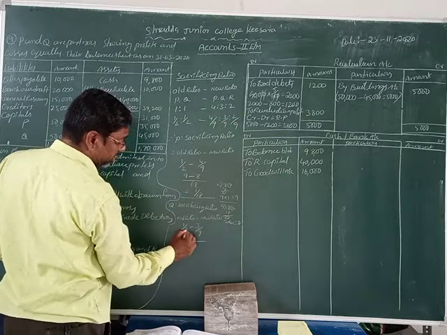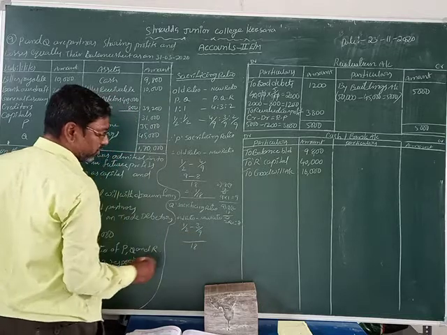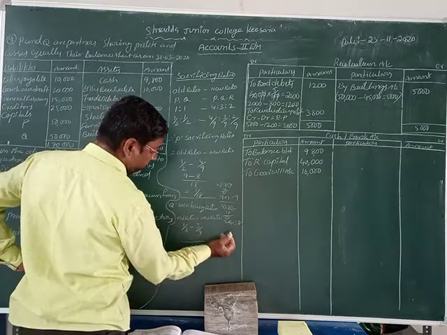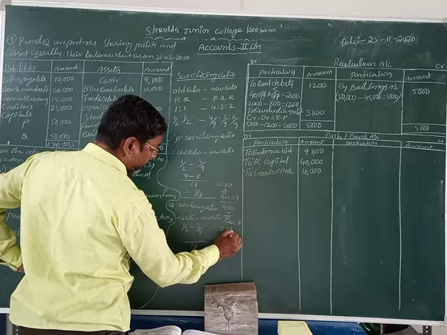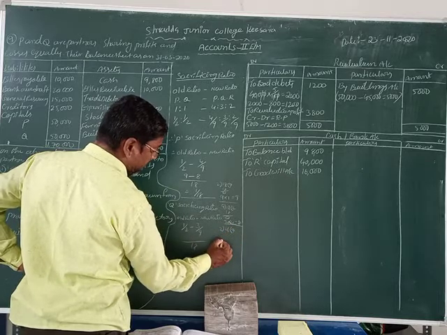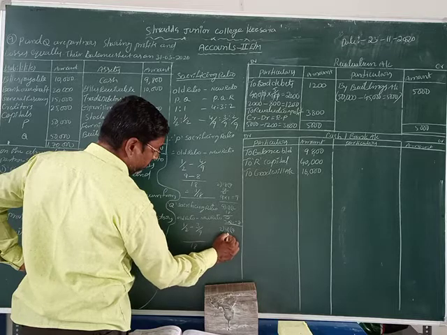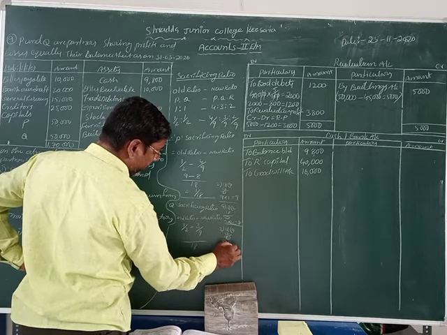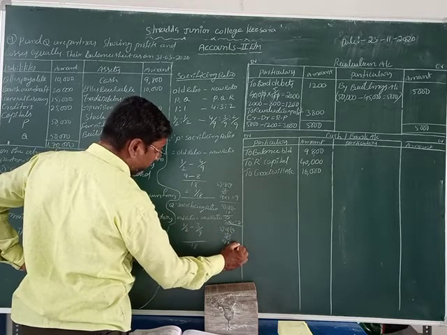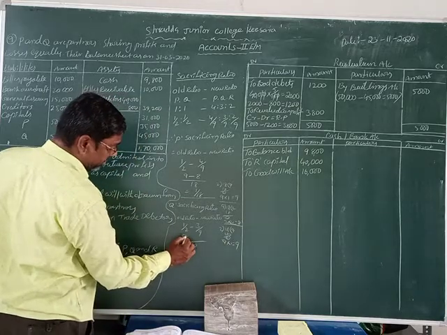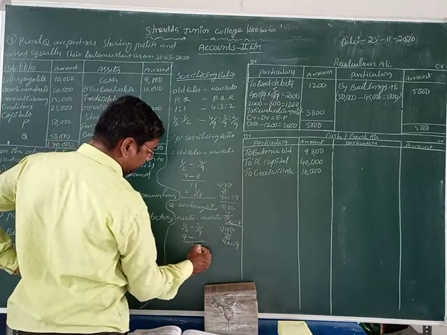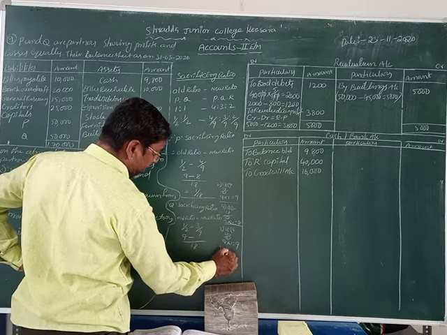We take 9 2s are 18. 9 into 1 is equal to 9. You can take 9 here, minus, and 18 divided by 9.